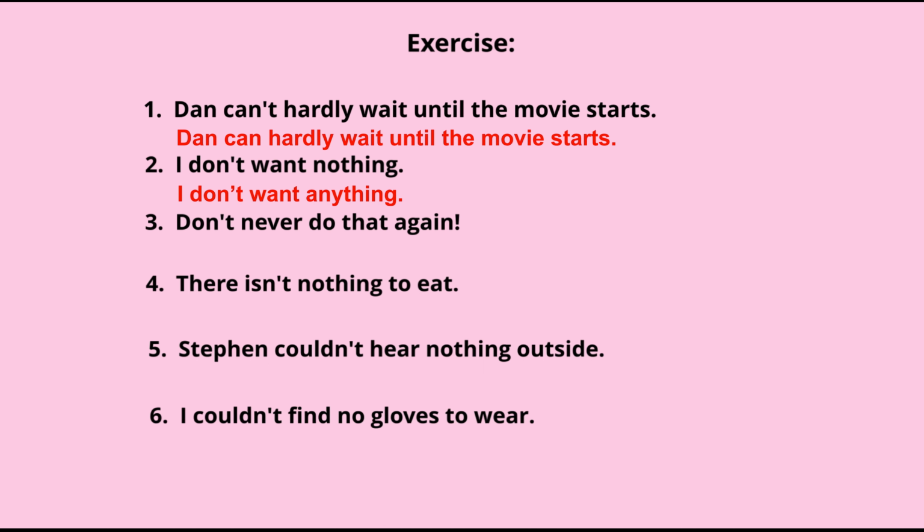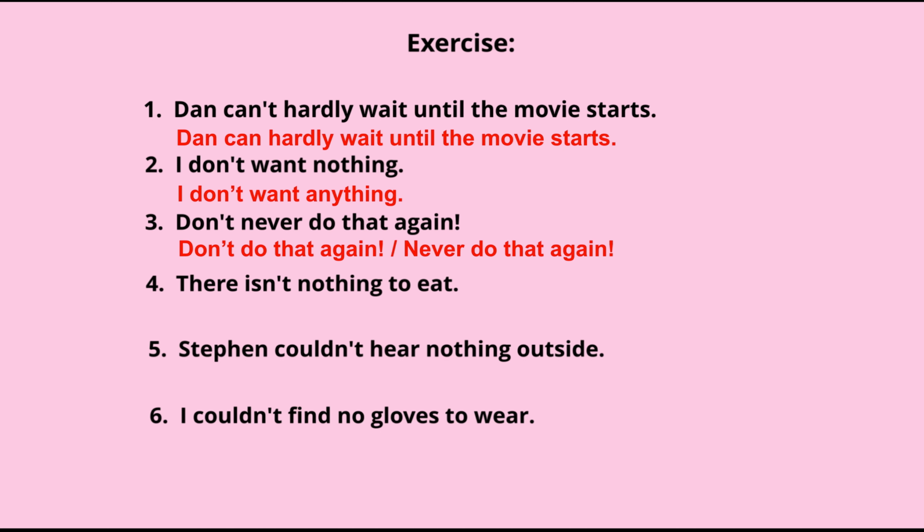The next one is don't never do that again. So what can we do here? So what are the two negatives? Don't and never. Remove the first negative word don't and then read the sentence. Never do that again. That makes sense, right? This is rule 3. We can also remove never and can say don't do that again. That also makes sense.